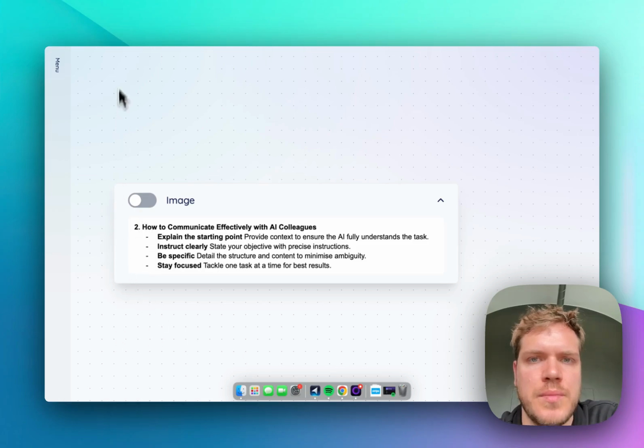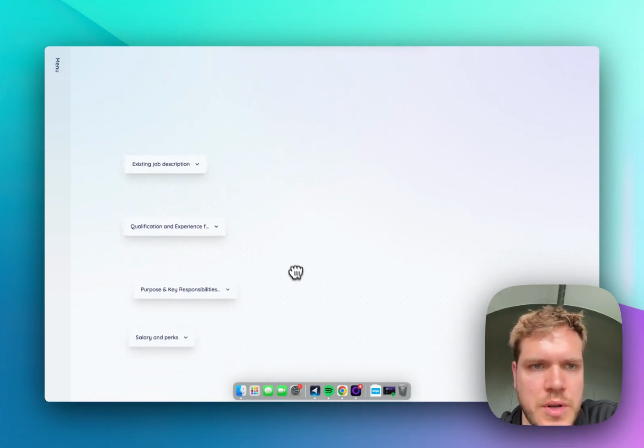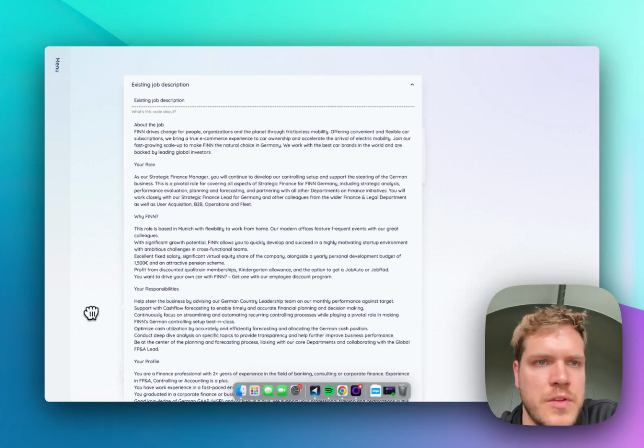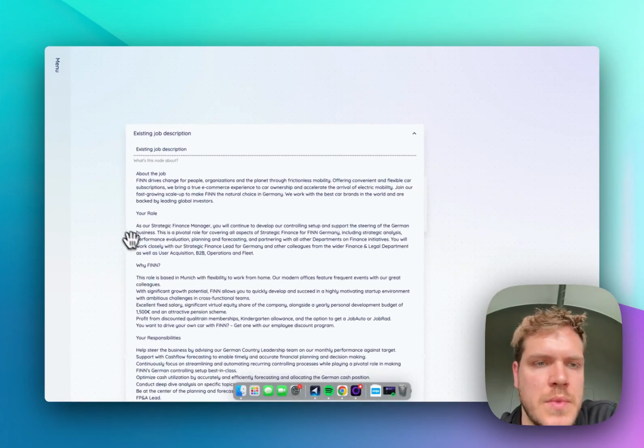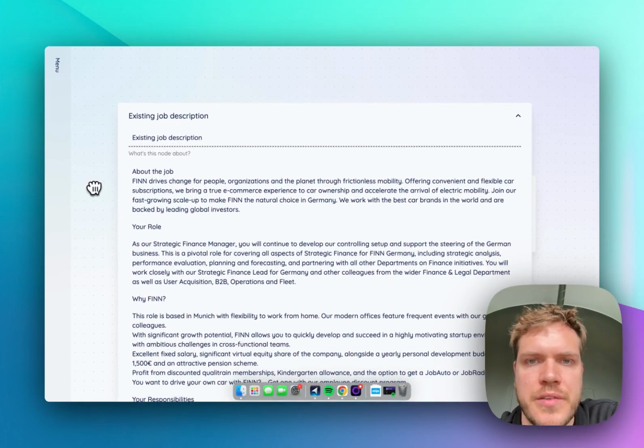Let's go into a practical example and showcase how this can work in Zen AI. We are in our workflow interface here, so you won't see chat today. And what I already just copy pasted here is an existing job description by Finn. Finn is a car subscription e-commerce where you can basically subscribe to cars.